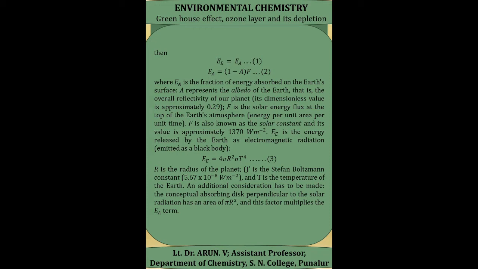According to the Stefan Boltzmann law, the electromagnetic energy emitted by the earth is equal to 4 pi r square sigma T raised to 4, where r is the radius of the earth, sigma is the Stefan Boltzmann constant, equal to 5.67 into 10 raised to minus 8 watts per meter square per Kelvin to the 4, and T is the temperature of the earth. And pi r square is the area, multiplied with the factor.